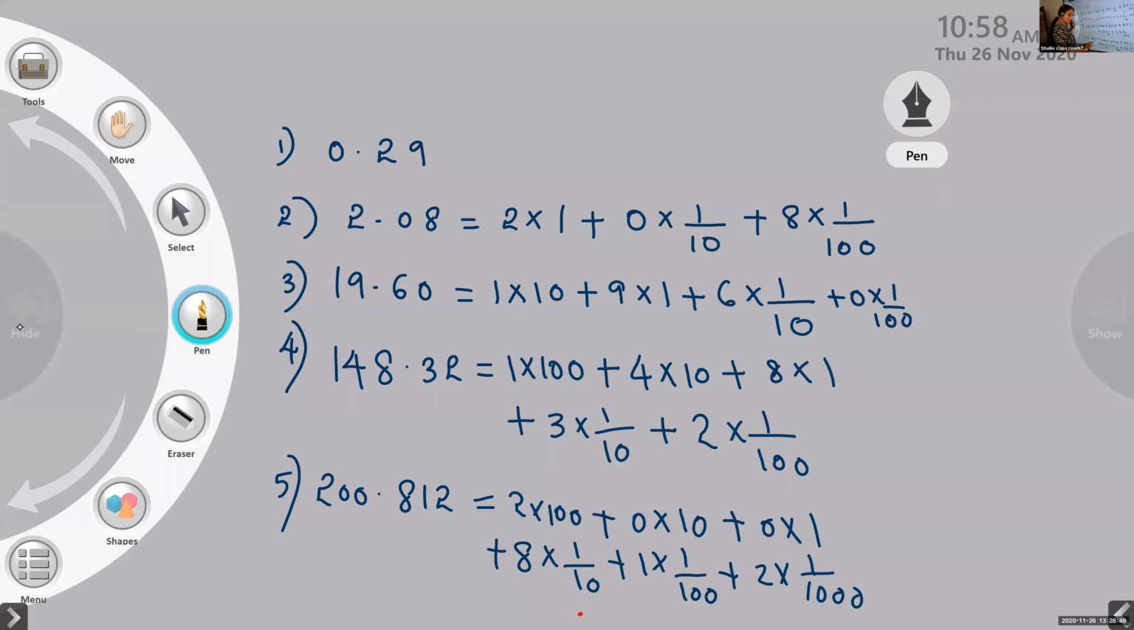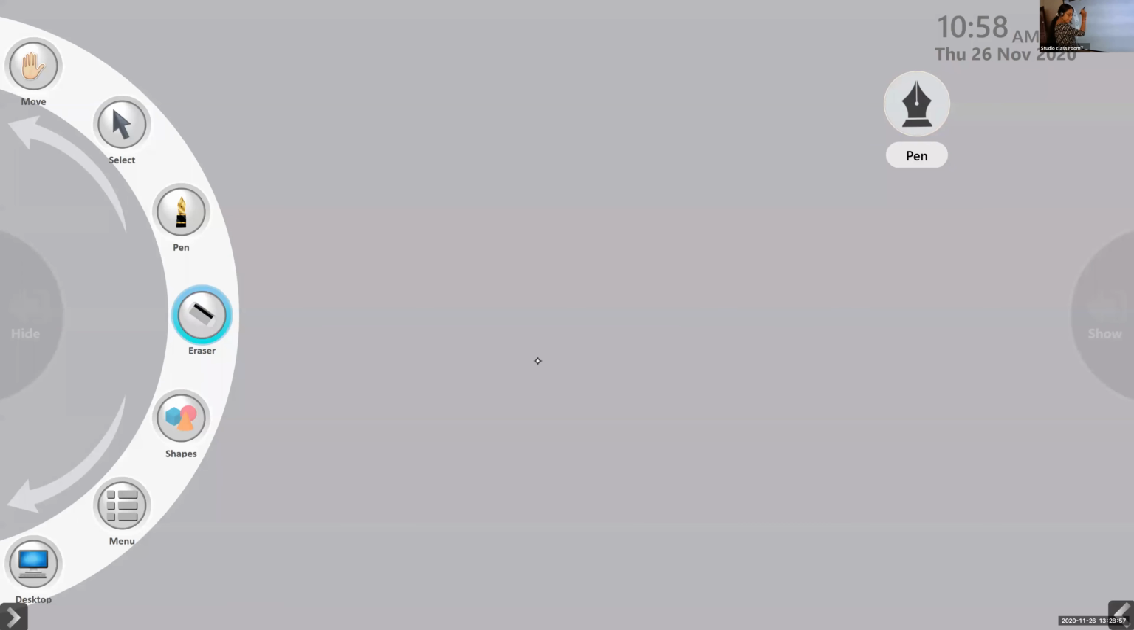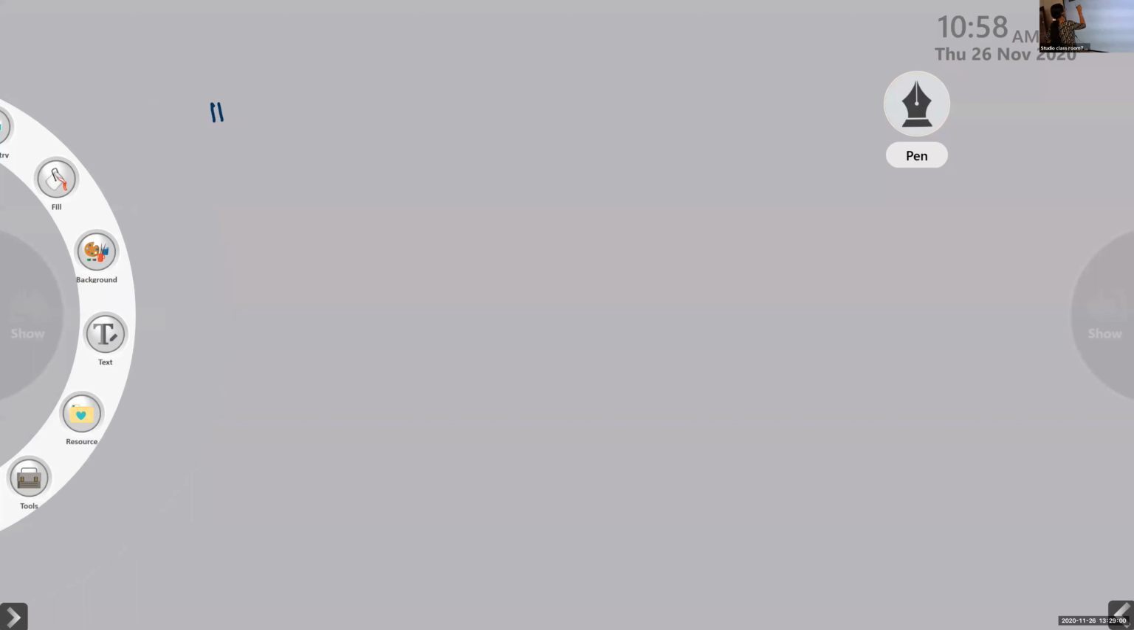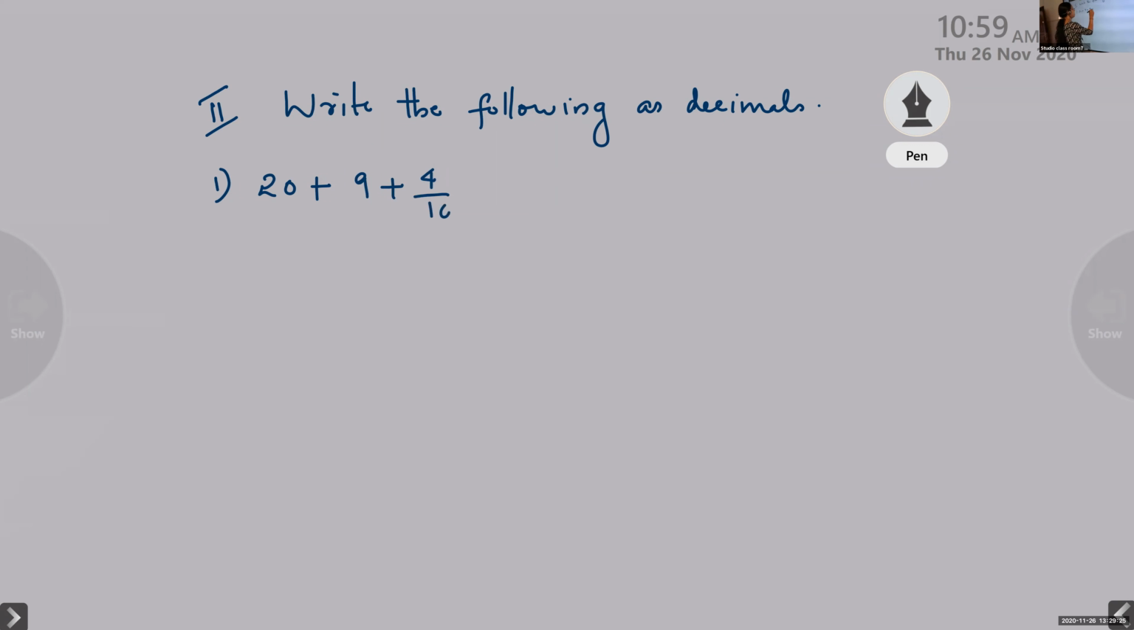Write the following as decimals. Our question is like this. Second type question: write the following as decimals. First one is 20 plus 9 plus 4 by 10 plus 1 by 100.